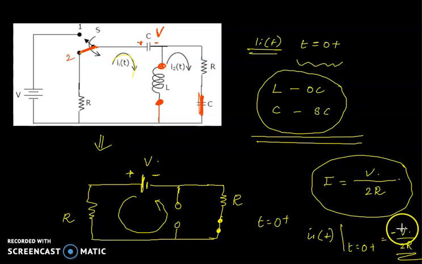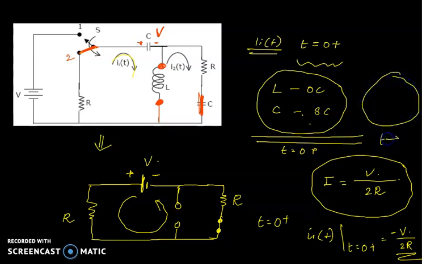That's all. It is very important to keep in mind that L becomes an open circuit and C becomes a short circuit at t equal to 0 plus. When t tends to infinity, L becomes a short circuit and C becomes an open circuit.